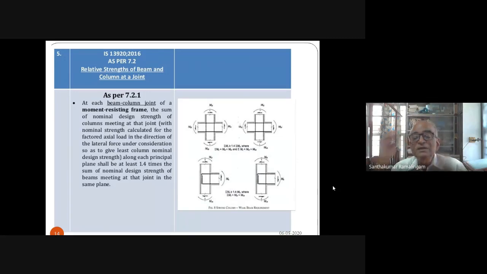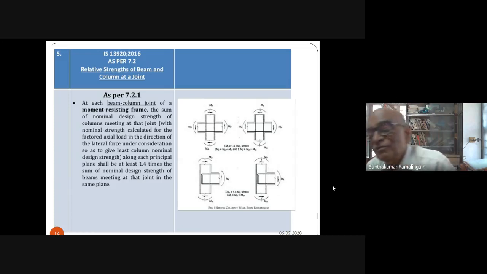This is a very important issue which we may discuss a little bit threadbare. This provision was not there in the previous code, the 1993 code. We all know that we would like to have a strong column, weak beam system, so that if at all failure occurs, it is confined to the beam and not to the entire structure.